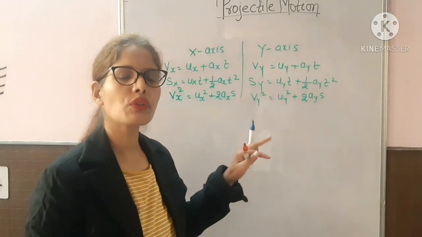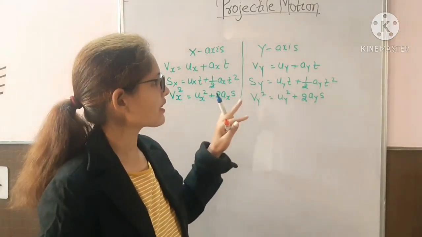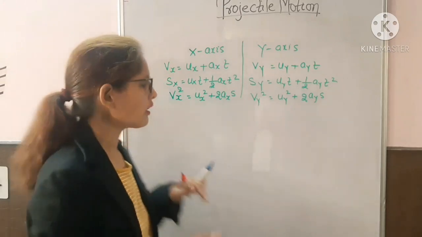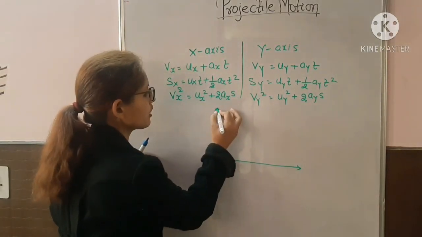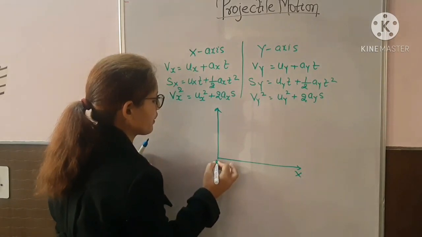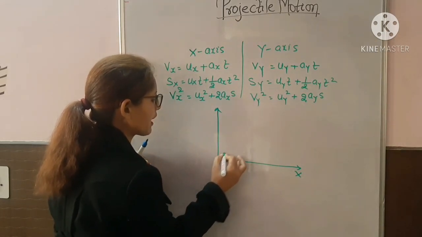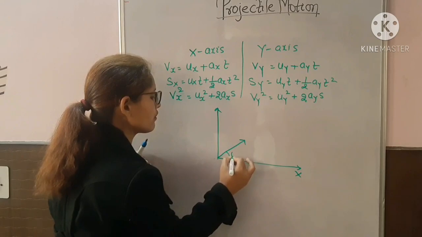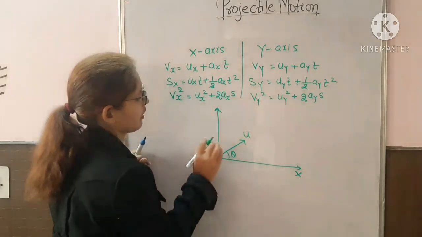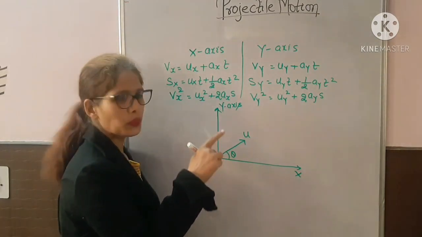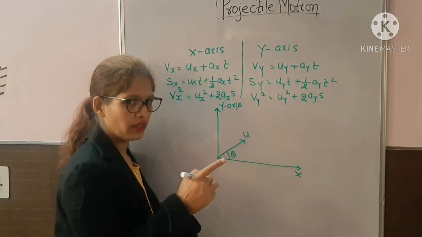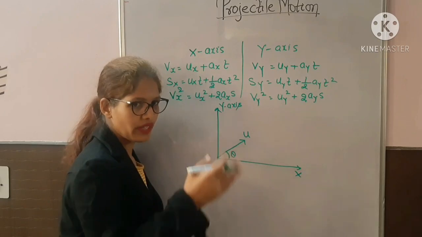So now we are going to find the values of Vx, Uy and Ay. Okay, so this is the diagram of projectile motion, right? When you project any object at angle theta with velocity u from the x-axis, try to find the Vy, Uy and Ax and Ay values, the acceleration and velocity values in x and y direction.